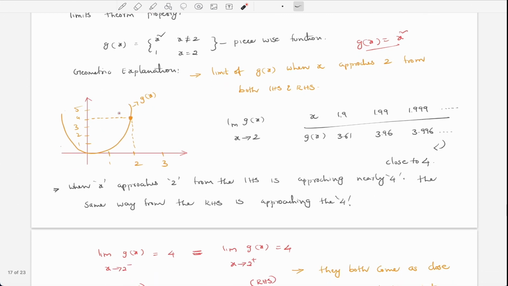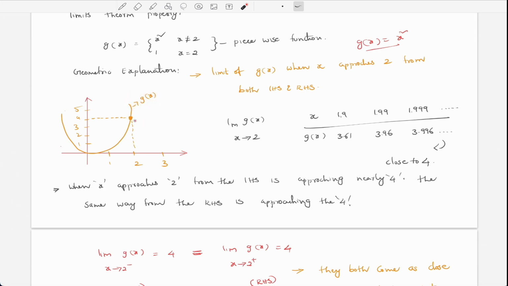If we plot that function, as we discussed in our previous lectures, in the parabola lecture, you're going to get it. After plotting this function, g of x equals x square, we find the input 2 here, and the output value is 4. So we simply plot it and make a point like this. This is the g of x parabola, right?